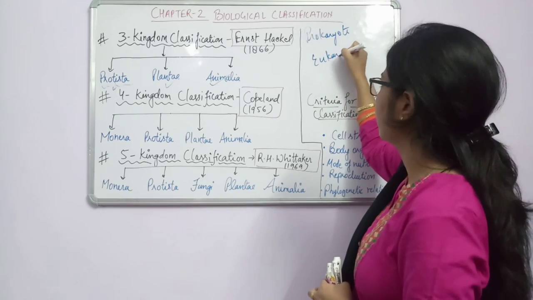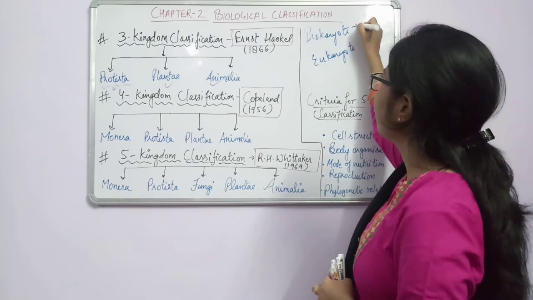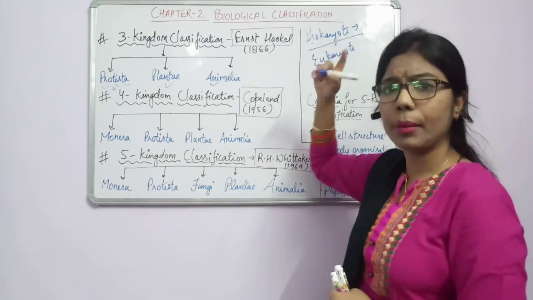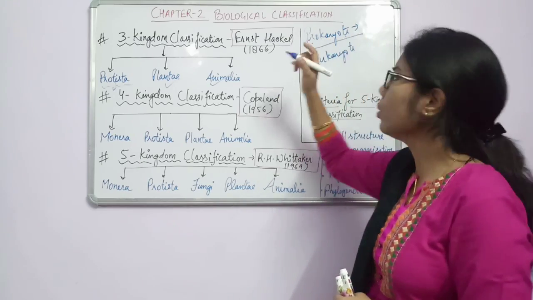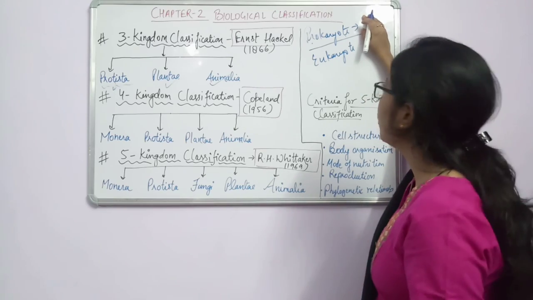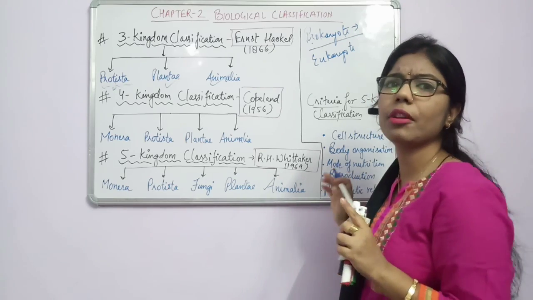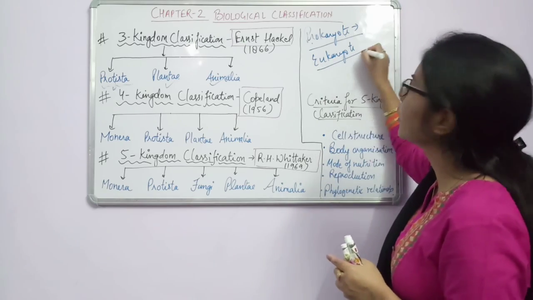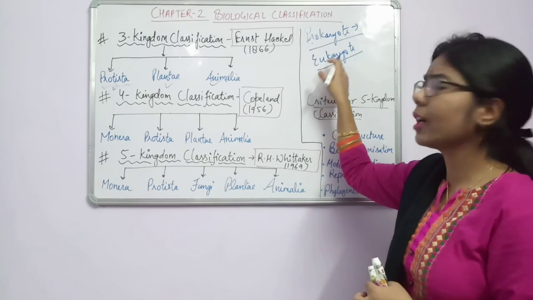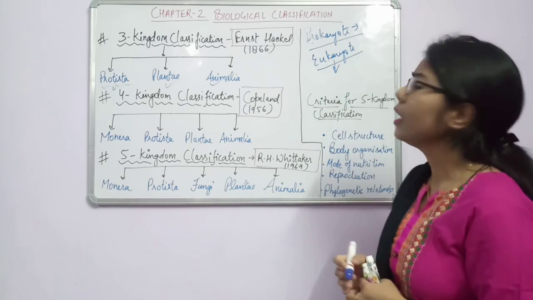and eukaryote, what happens? All the bacteria will come under the prokaryote. Pro means primitive, karyote is related to nucleus. The nucleus is of primitive type, or we can say there is no true nucleus. While in the case of eukaryote, what happens? There will be a true nucleus, and we know that Euglena comes under the eukaryote.